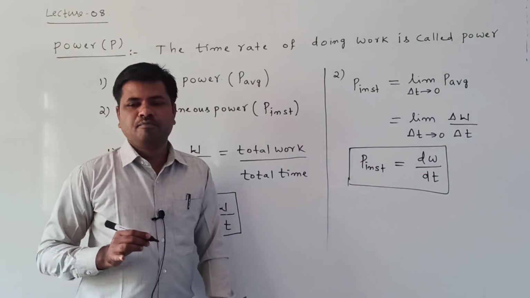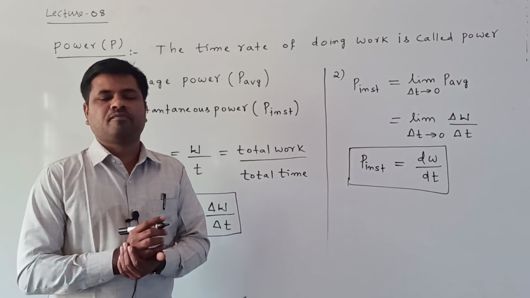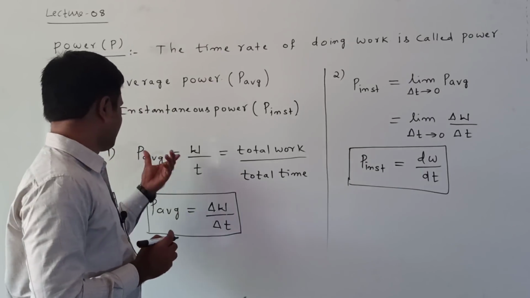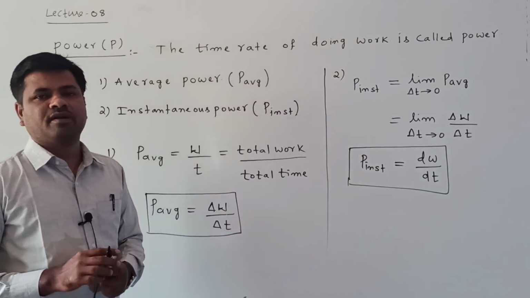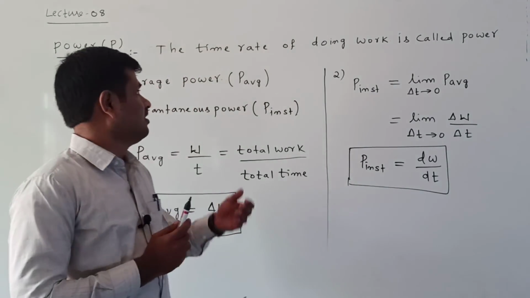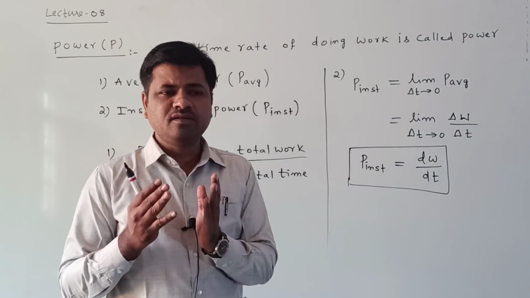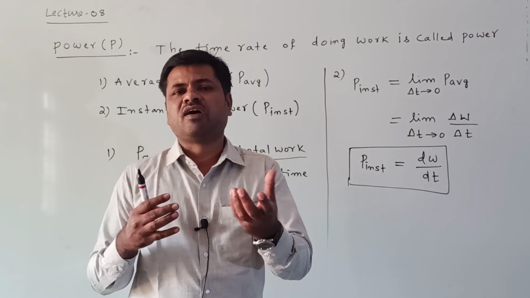This is called instantaneous power. Now next, this is a formula for the average power. Power means what? The time rate of doing work. Time rate of doing work means in how much time how much work is performed.